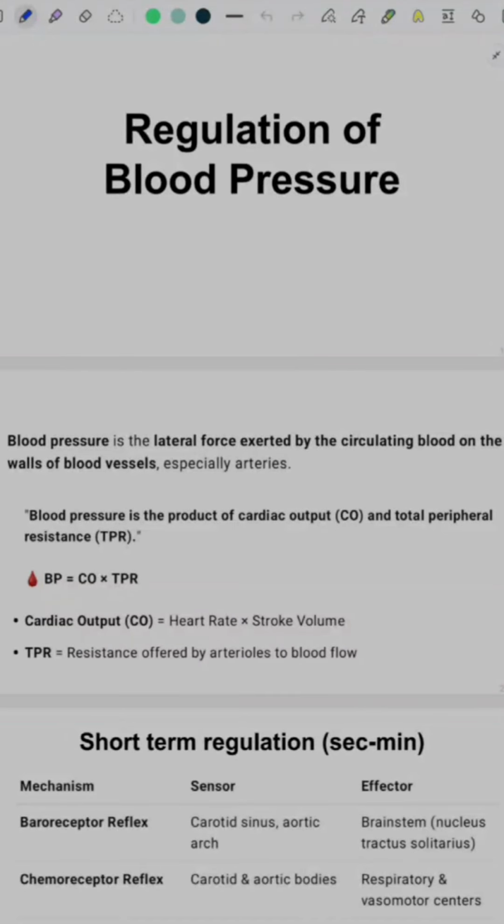So, starting with the process, let us understand the definition of blood pressure. It is the lateral force exerted by the circulating column of blood on the wall of blood vessels, and it is the product of cardiac output and the total peripheral resistance in the body. And cardiac output itself is the product of heart rate and stroke volume.